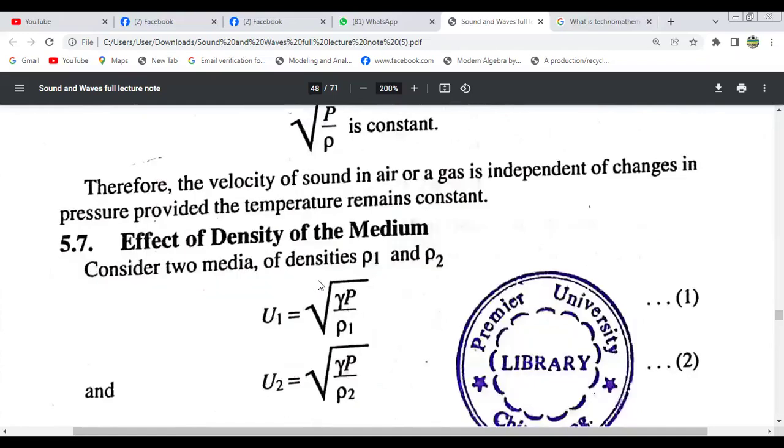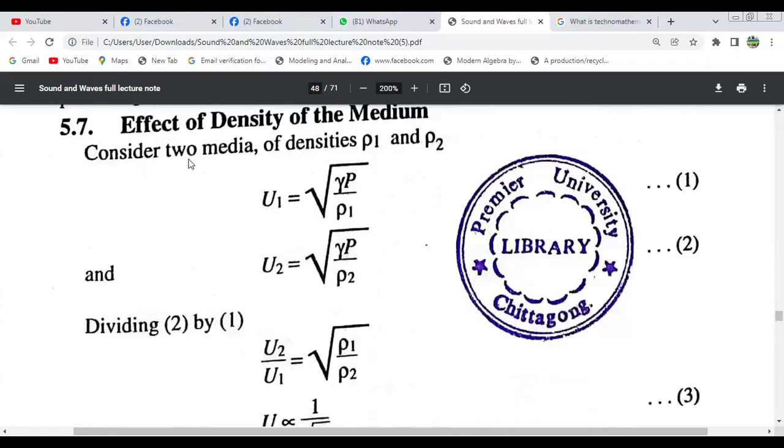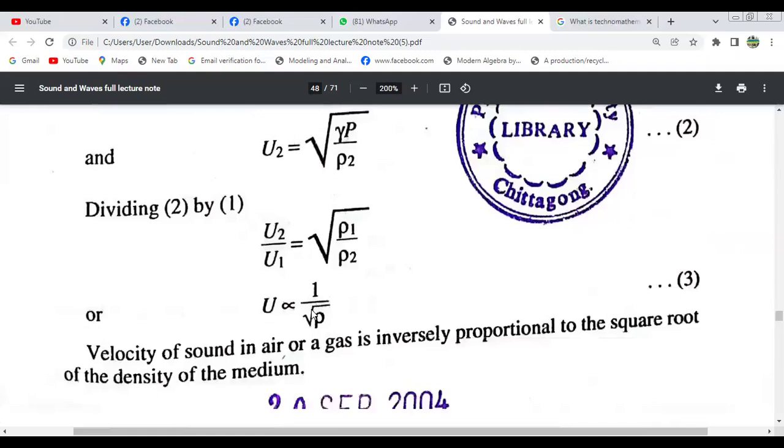Effect of density of the medium. For two media of density rho1 and rho2, the first formula is for the first density rho1, and the second formula is for the second medium. Now dividing 2 by 1, we get u2 by u1 equals root over rho1 by root over rho2.